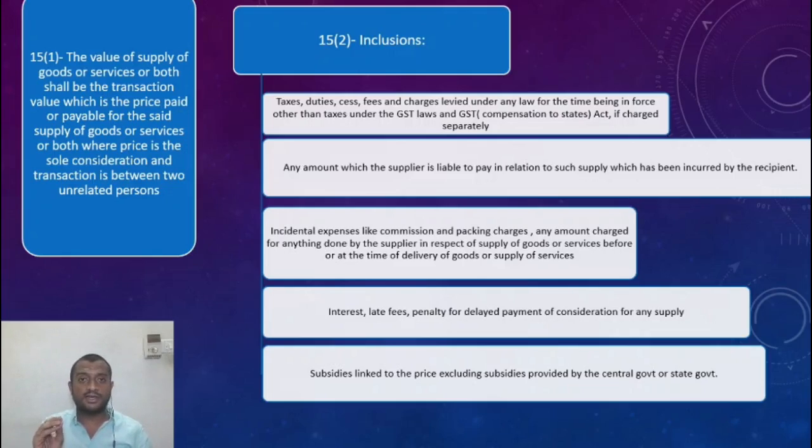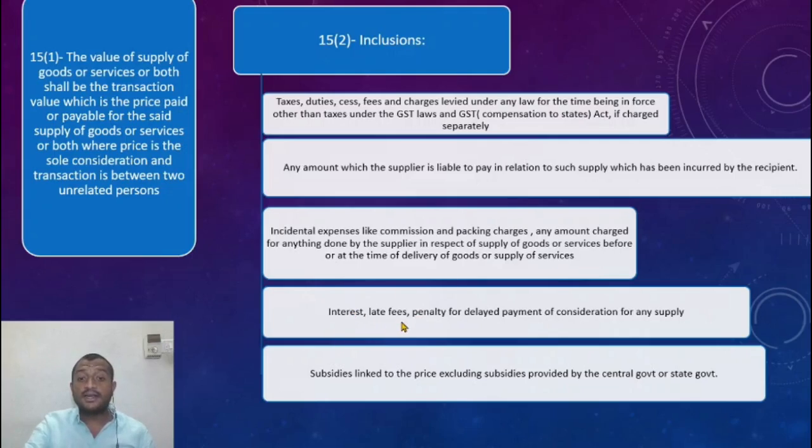But remember, the key thing is anything done before or at the time of supply of goods. Before the supply is finished, I have to do that activity, whatever it is. So the value of that and any amount charged, if I charge for the ribbon that I put on the packet, that is also something that is being charged. So it will clearly fall under here. Any amount charged for anything done in respect of supply of goods or services before or at the time of delivery of goods or supply of services.